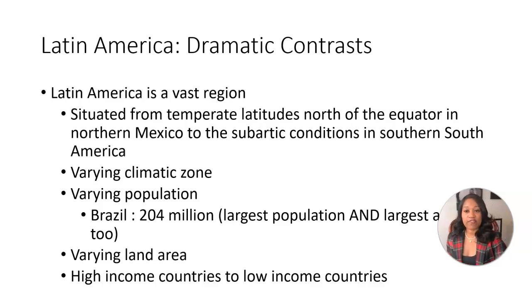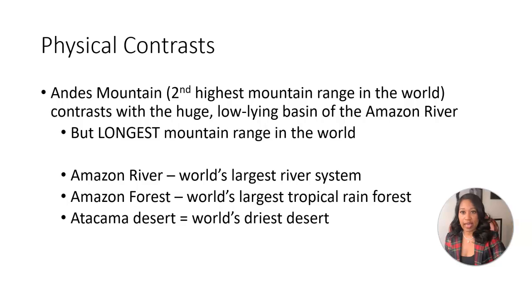Let's talk about physical contrast in the region of Latin America. Physical contrasts are going to include the Andes mountain range. The Andes represent the second highest mountain range in the world. It contrasts with the huge low-lying basin of the world's largest river system, the Amazon.